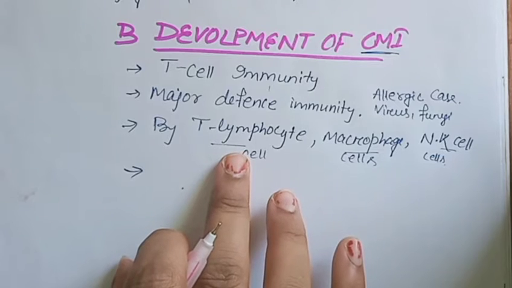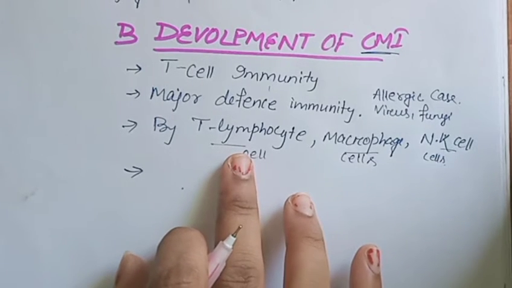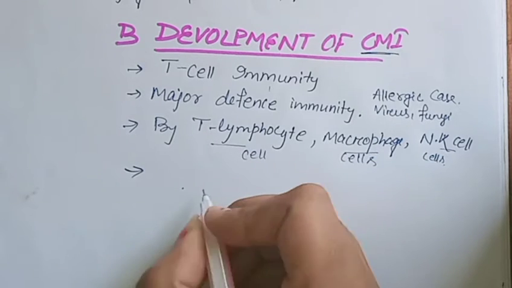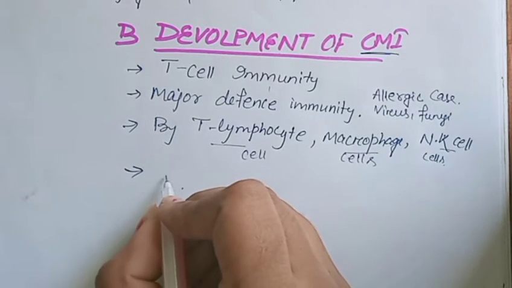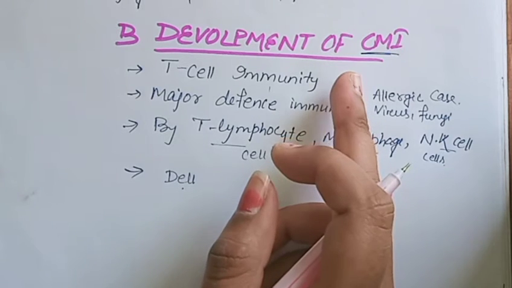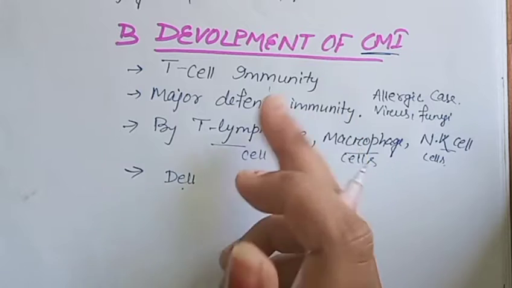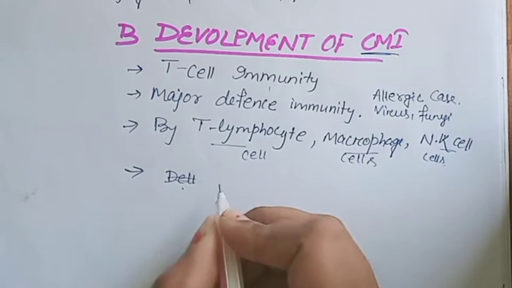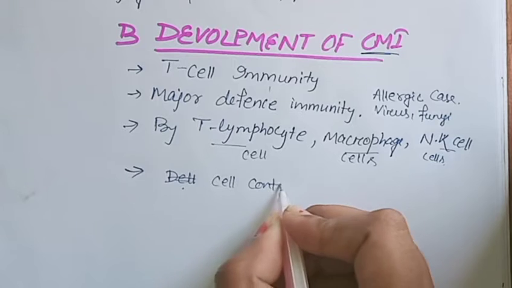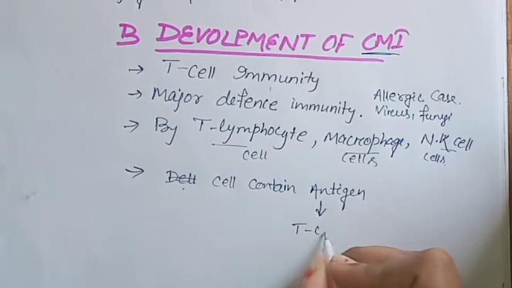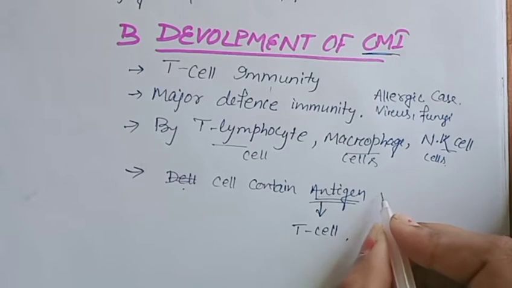Another topic is how this immunity is developed. How does T cell immunity occur? It mainly occurs when any pathogen or antigen is present. Cell mediated immunity is developed by the T lymphocyte. What happens is that when a cell containing antigenic material comes in contact with the T lymphocyte, the invading antigen's material is released.